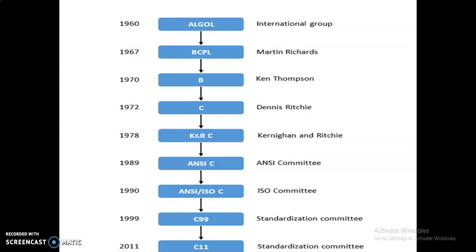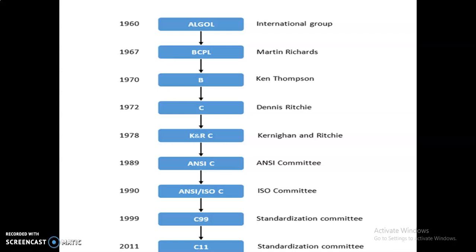In 1960, the programming language ALGOL was developed by an international group, and then there were some disadvantages in that language, so it was redeveloped by Martin Richards in the year 1967, and the programming language was named BCPL, Basic Combined Programming Language.